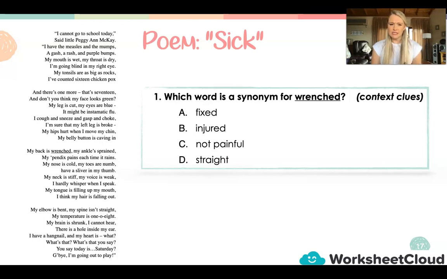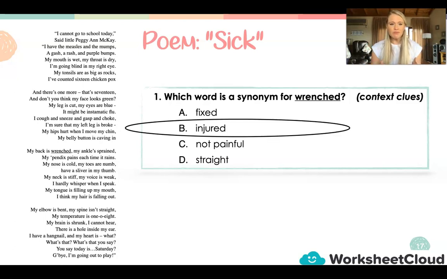Doesn't quite make sense. B says injured. So let's plug injured in. My back is injured, my ankle sprained. Okay, it sounds like it could work because we're talking about negative things and that's happening to this person's body. C, not painful. My back is not painful, my ankle sprained. I think it's quite painful. And D says my back is straight, my ankle sprained. So out of all of those options, A, B, C, and D, the best option that fits this is going to be B. My back is injured, my ankle sprained.